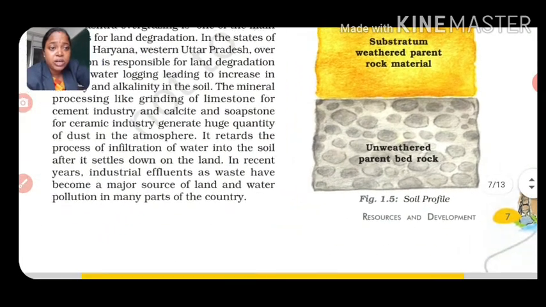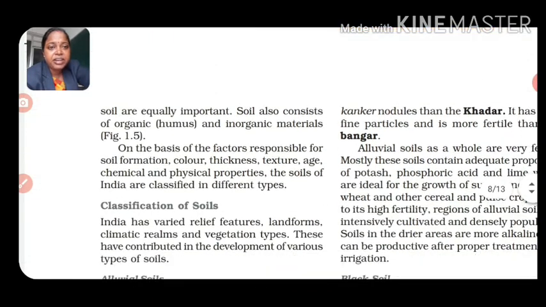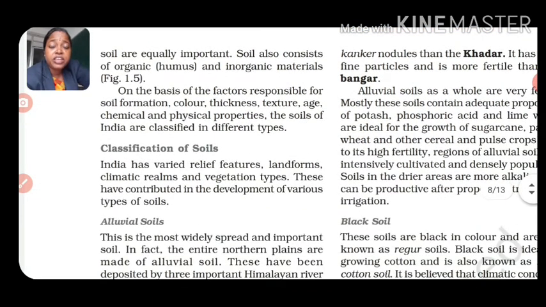So students, remember this, and let's have a discussion on the classification of soils. How we will classify the soils, and which factors are responsible for soil formation and classification also.